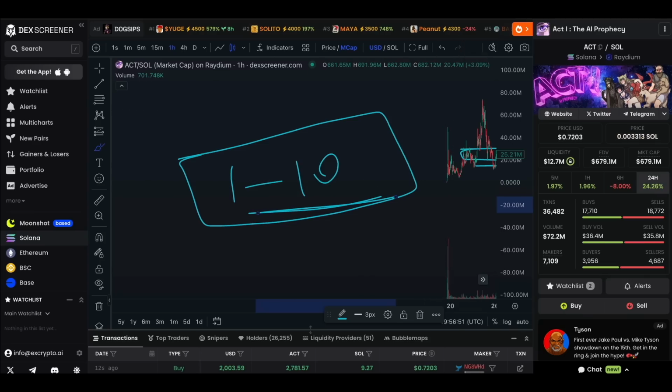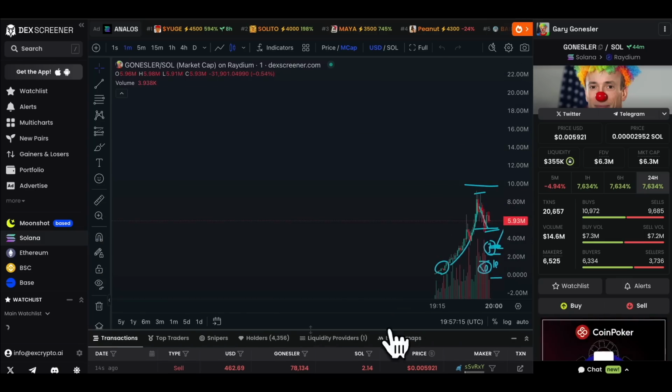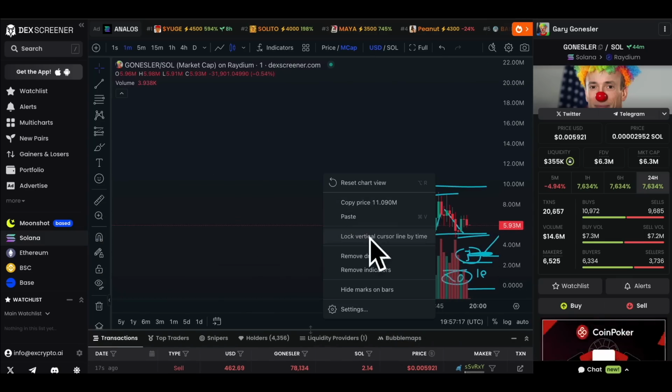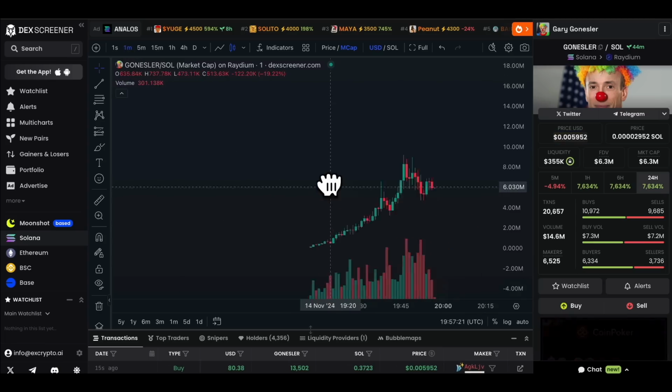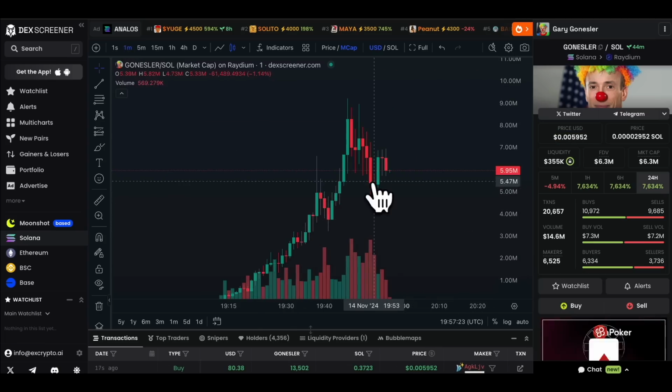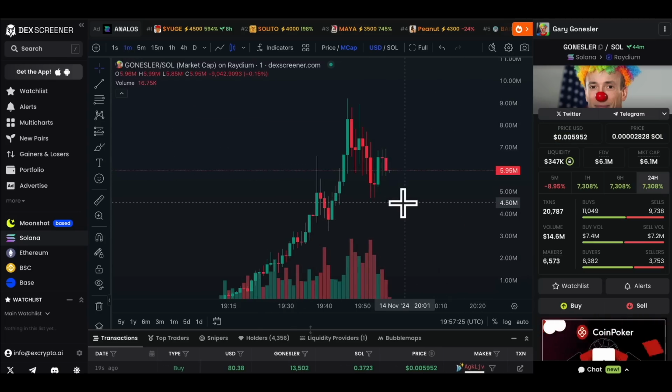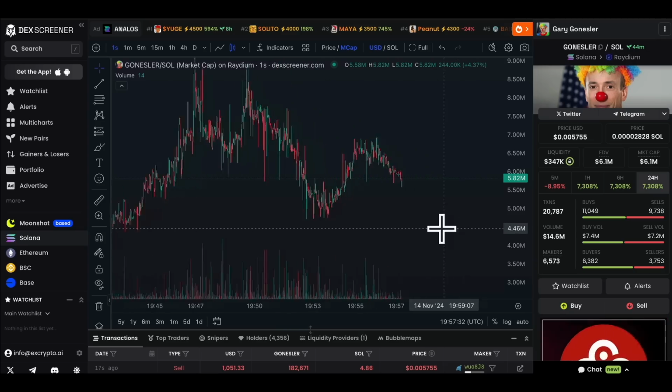Have a look at the socials. Have a look at what's going on in terms of price action. What's the volume like? I know the volume in this particular one, because I showed you before, is quite high. And we can see now it's pulling back, which we were hoping for. It's had a bounce of 4 million. Is this the start of something? But now what do we do?